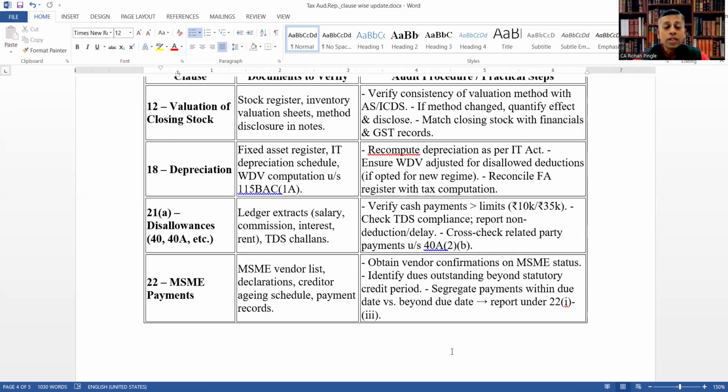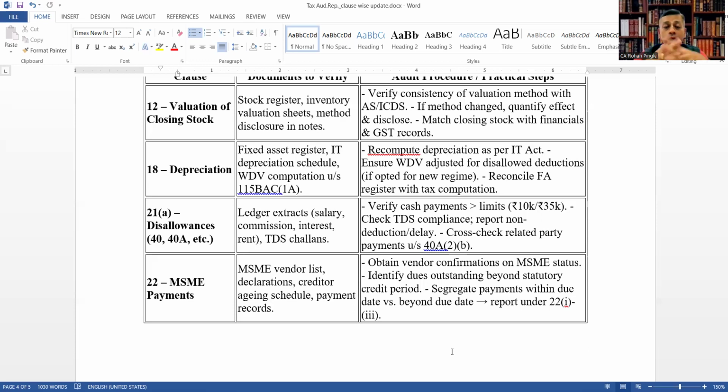For clause 21, sub-clause A, disallowances under clause 40, 40A, etc. Ledger extracts: salary, commission, interest, rent, TDS, challans. We need to verify the ledger extracts of salary, commission, interest, and rent, and also TDS challans, and audit procedures would be to verify the cash payments more than the limit specified, that is 10,000 and 35,000. 35,000 is for the transport operators. Check TDS compliance, report non-deduction or delay. Cross-check related party payments under section 40A(2)(b).